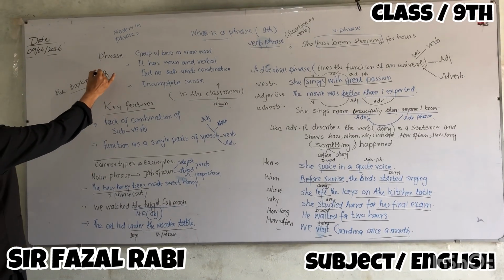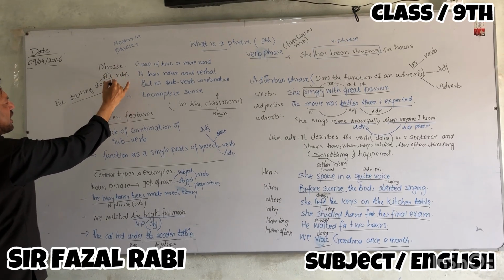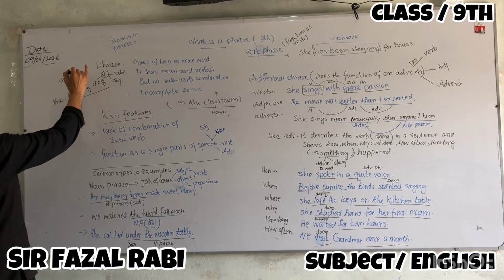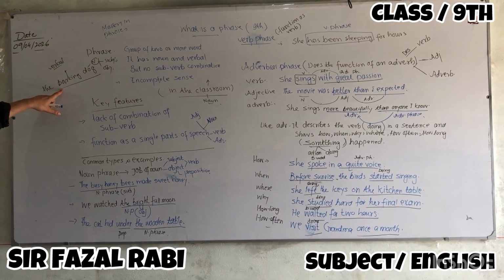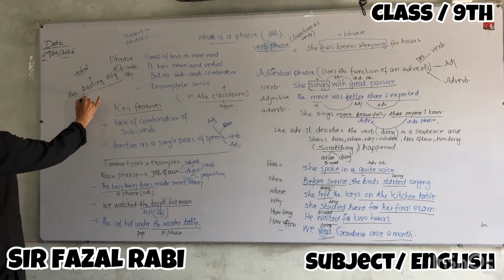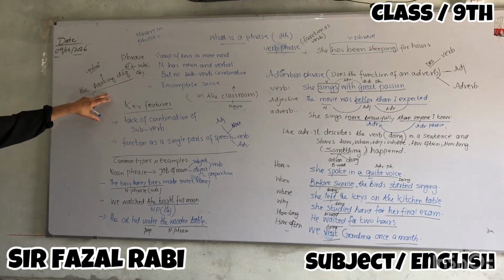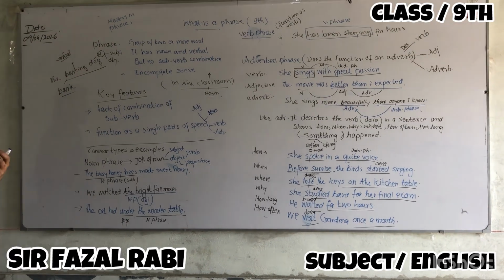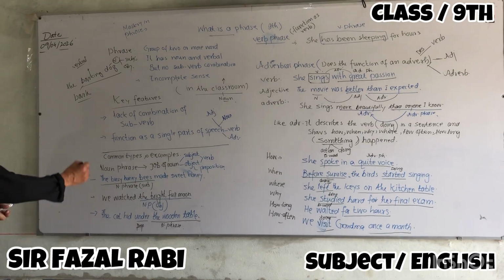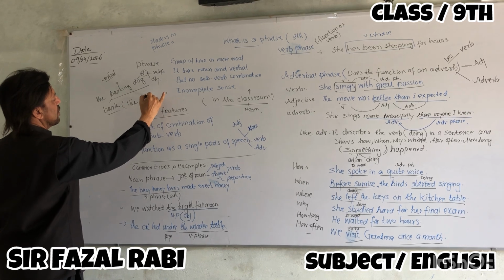You see, dog is a noun, and walking is derived or formed from the verb walk. As there is no subject and verb combination, the walking dog has a meaning, but the meaning is not clear or incomplete. And if I write it like this, the dog barks.